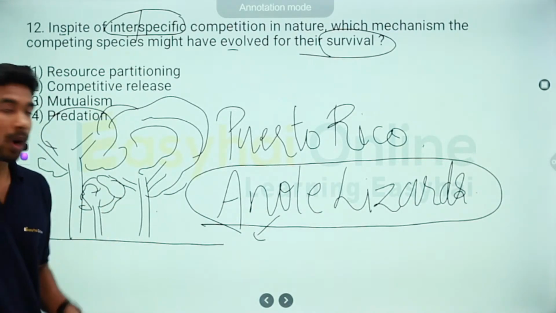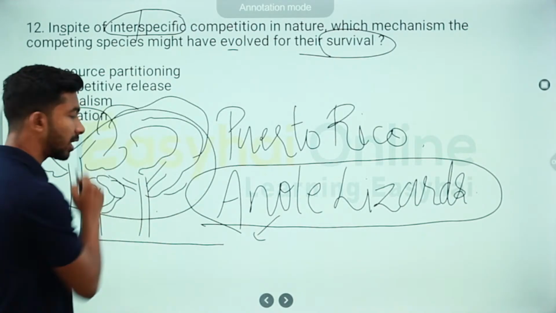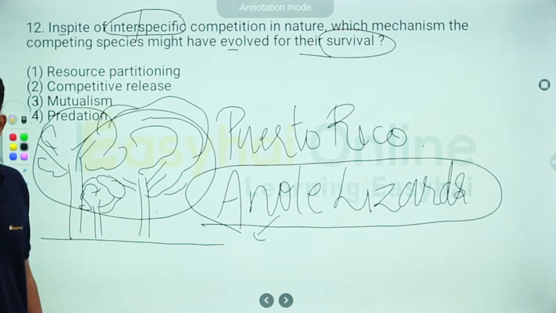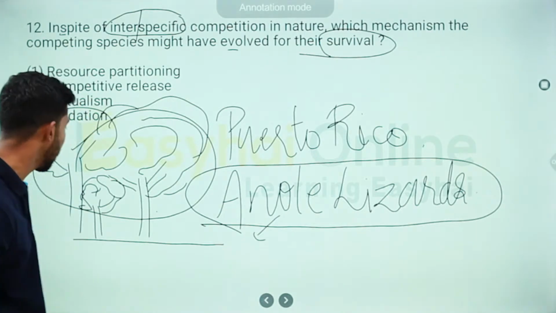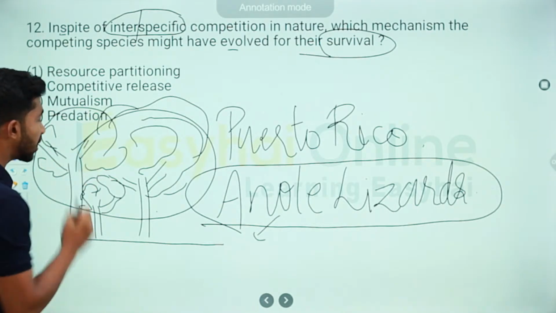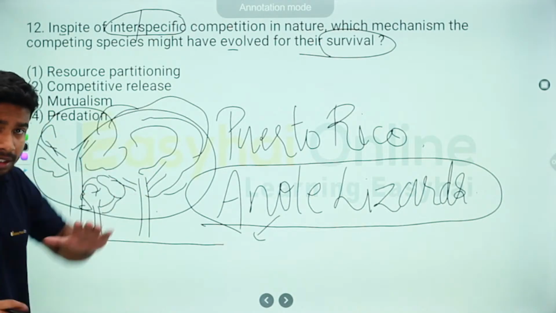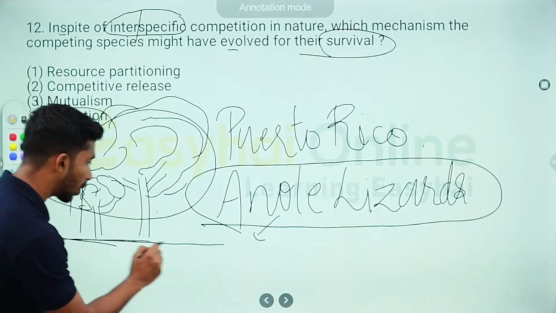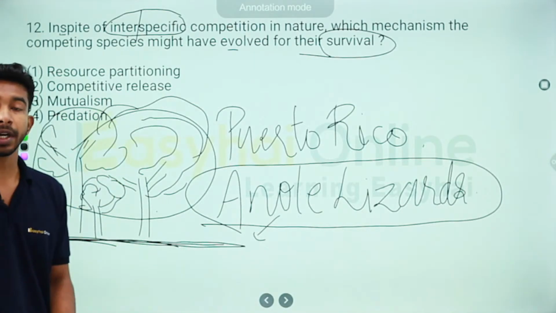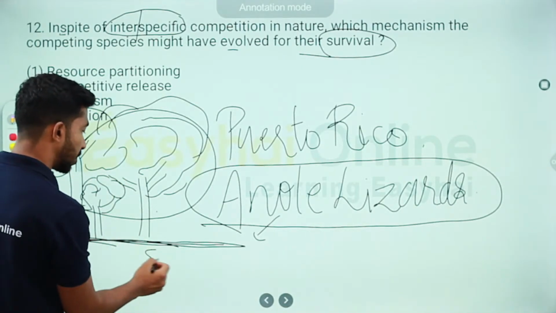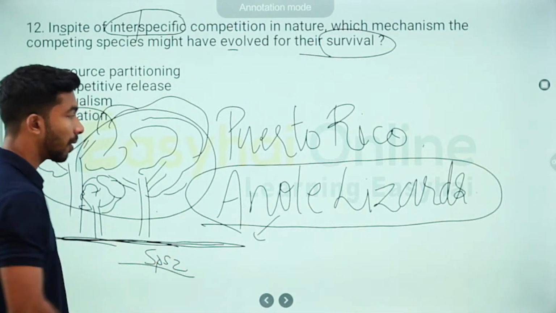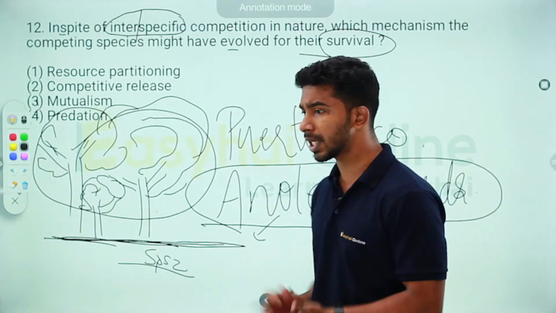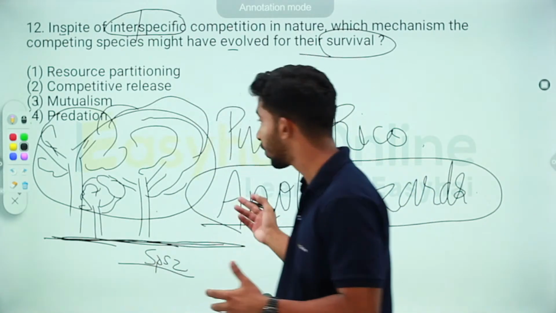One species started inhabiting this upper part. Let's say they became arboreal, I'm using the term very lightly. They inhabited the trees, the bushes, all the higher parts, and the lower understory, the ground part, was inhabited by another species, species 2. These anole lizards were competing for a place where they would live, breed, and find food.